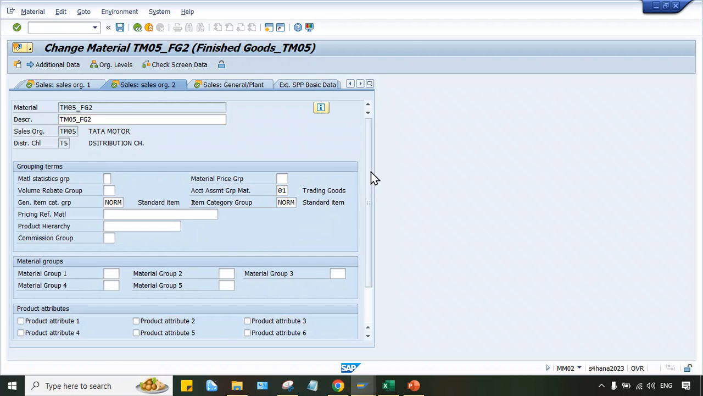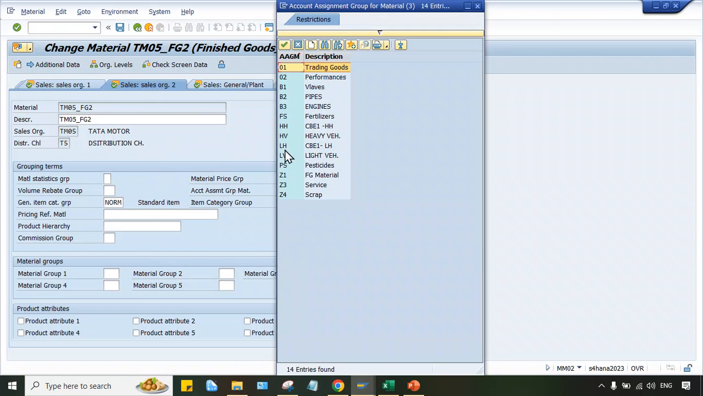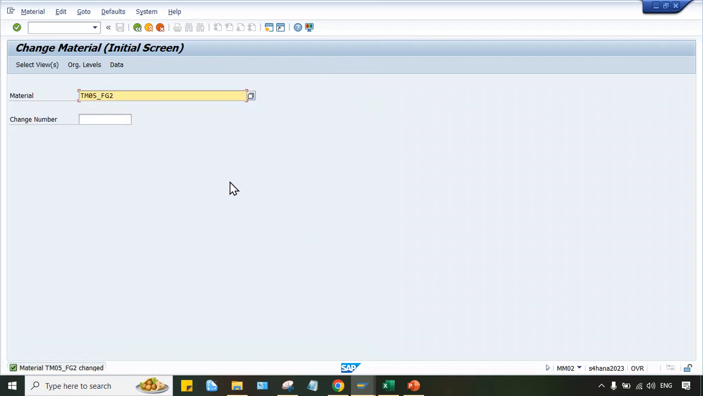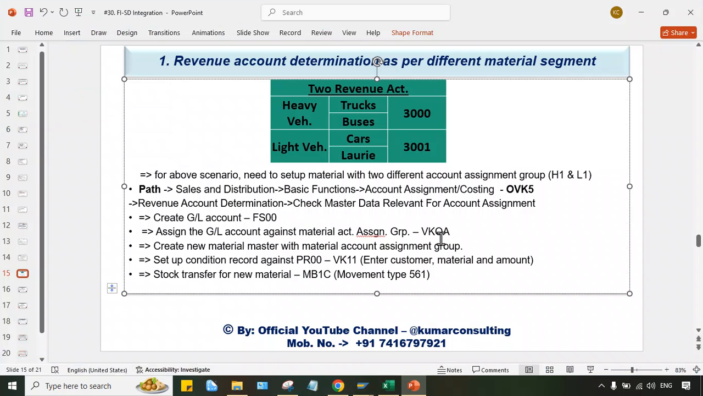So here, look at here now. If you click on the drop down, HV and LV also will be there. First of all, I'll assign HV and save it. So what I have done, I've given account assignment group HV. Okay. Now, let me do one thing, guys. So I have made the changes in the existing material master. And since I have assigned HV, which GL account will be triggered, guys? GL account 3000 will be triggered. Now 3000 is already assigned earlier also, right?